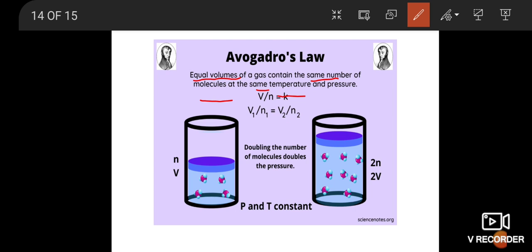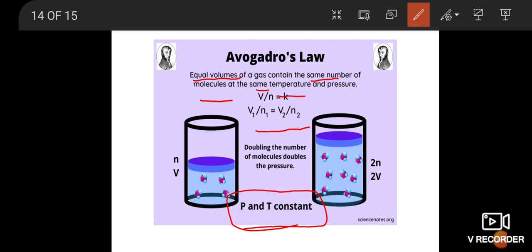V by N is equal to K: volume by number of molecules is a constant. V1 by N1 is equal to V2 by N2. Equal volumes contain the same number of molecules, at constant pressure and temperature. Doubling the number of molecules doubles the volume. This is the main point: pressure and temperature are constant.